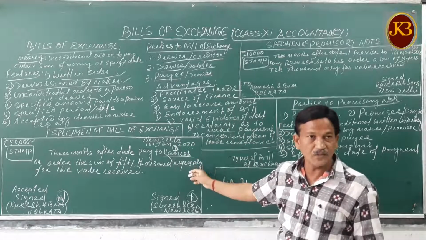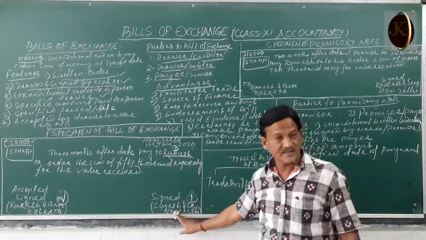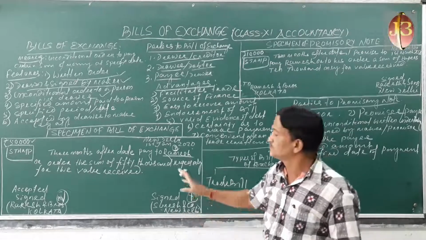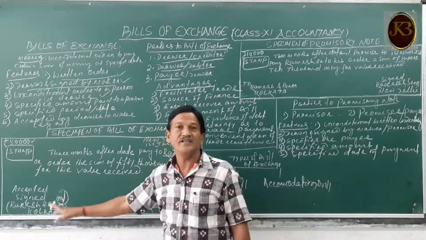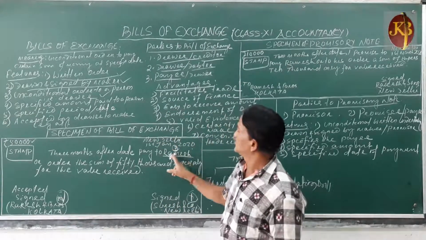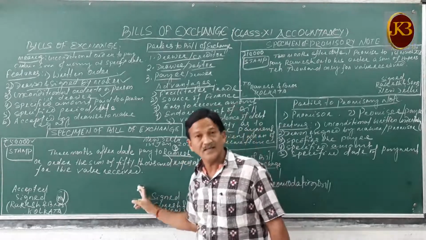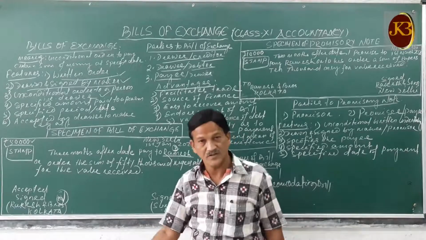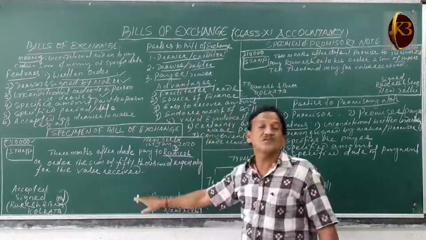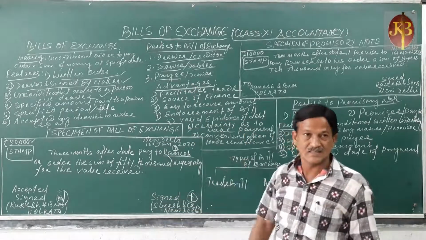He will receive the amount. Drawer is Suresh or the creditor, and debtor is Rakesh or the drawee. Drawee makes the payment to Ramesh, who is the payee, and it is ordered by Suresh, who is the drawer. So these are the 3 parties to the bill of exchange.